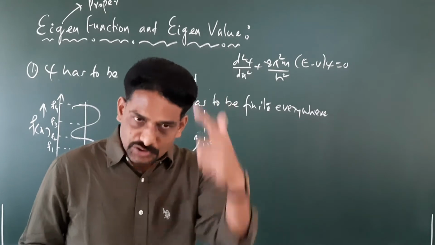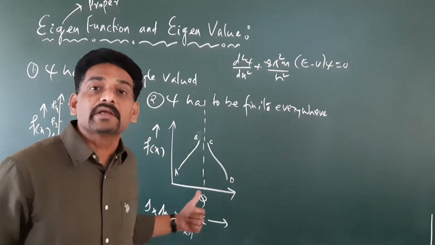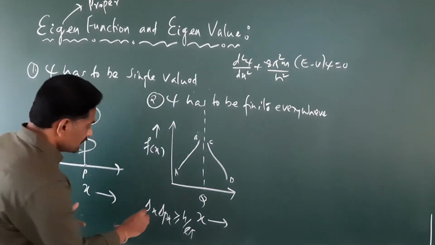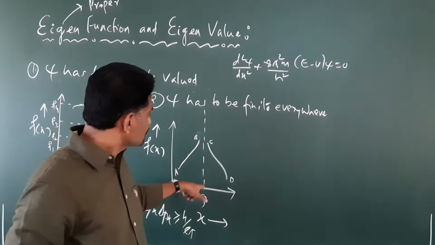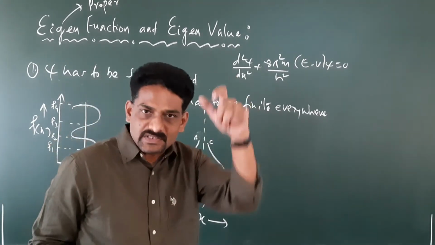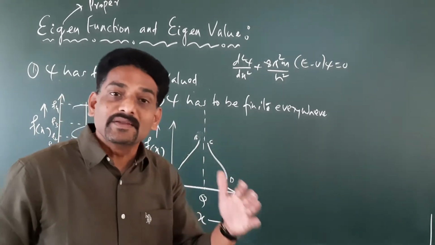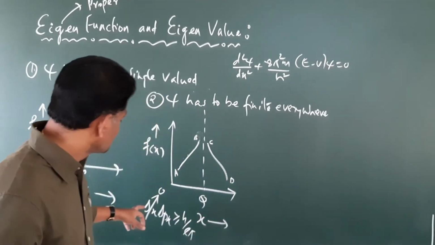If you are very much sure about the position of the particle, then the corresponding error involved in the measurement is going to be 0. Why? Because the probability is infinite here, or we are very certain about the position of the particle. Therefore, the corresponding error involved in the position is going to be 0.